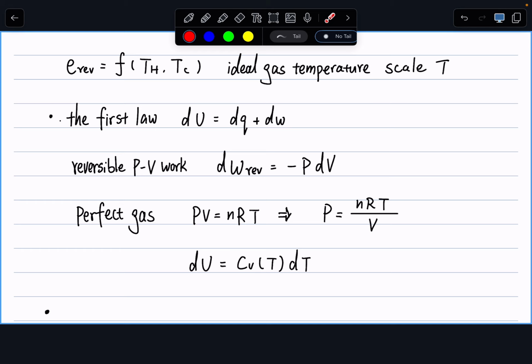So using our simple calculus, we can write this one to be 0, this one to be 0. So my center part must add up to 0. Or what we have is writing out my cyclic integral equals the process between 1 to 2 dq over T plus 2 to 3 dq over T plus 3 to 4 dq over T plus 4 to 1 dq over T must equal 0.